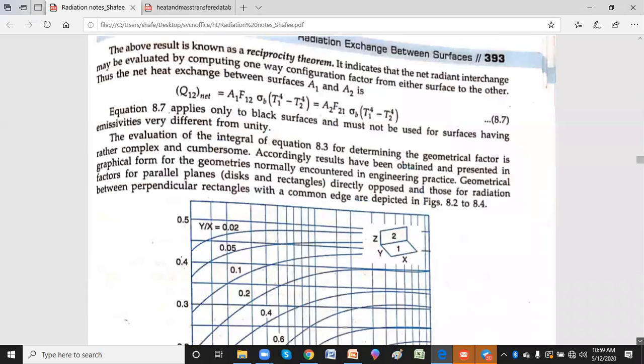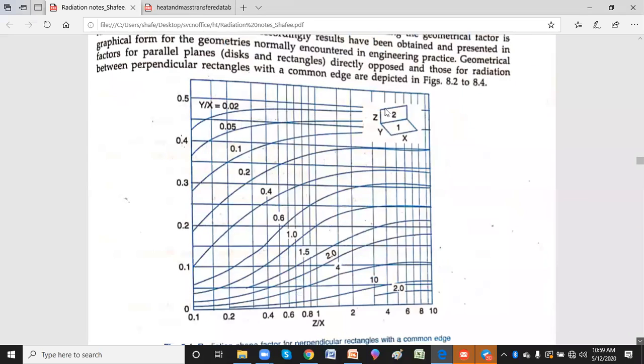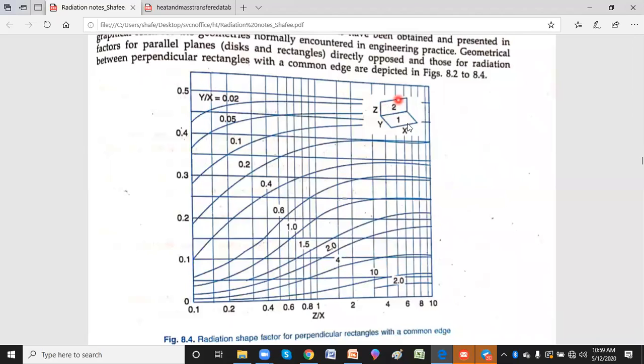Now, in this particular chart, you see there are two surfaces which are perpendicular to each other. So I need to find out Q12.